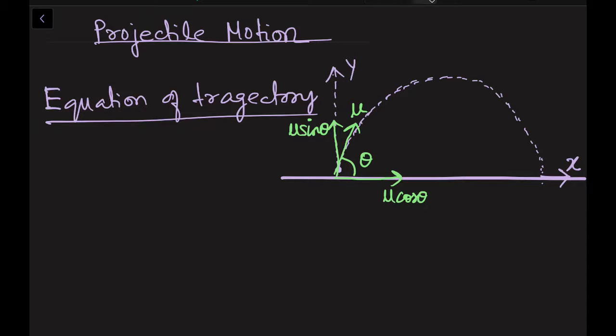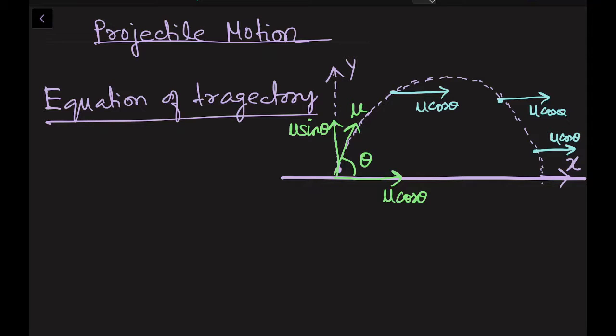So at whichever point you choose, suppose you choose at this point, your horizontal velocity will remain same, u cos theta. You can see all over, I am keeping the magnitude of this arrow, the size of this arrow constant, u cos theta, everywhere, because this is not going to change. Everywhere it will remain u cos theta.